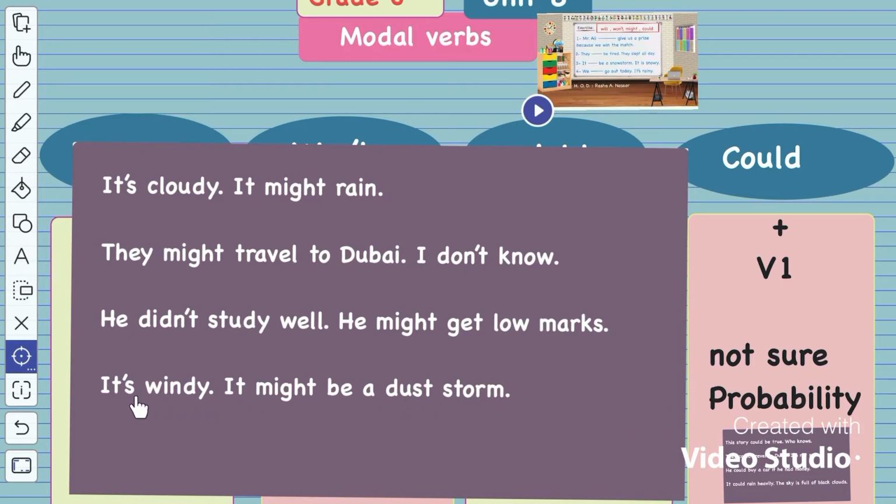Okay, so here it's windy, it might be a dust storm. So I use might when I'm not sure of something. If I am sure of something, I will use will. If I'm not sure of it, I will use might.